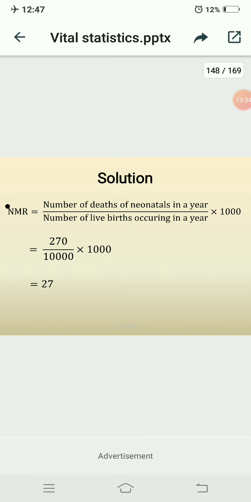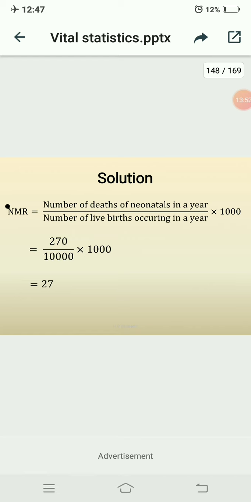So substitute: the number of neonatal deaths in a year is 270 and the number of live births occurring in a year is 10,000, and multiply by 1000. Here you get 27 per 1000.